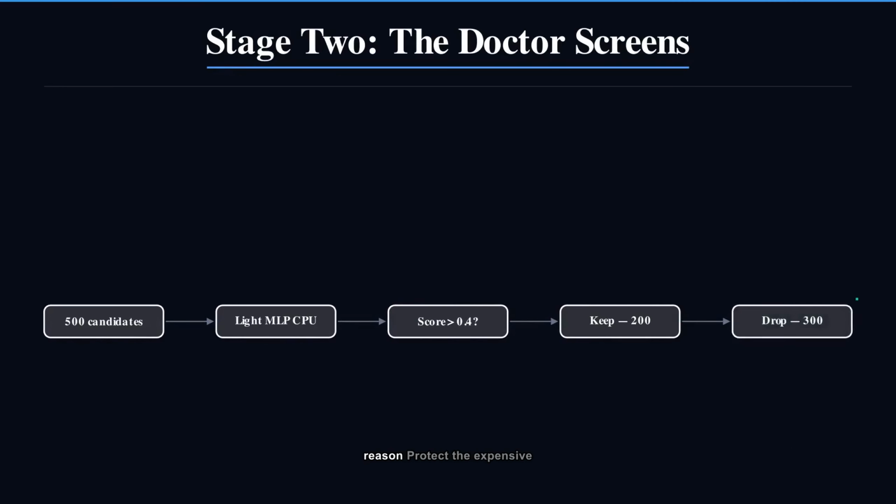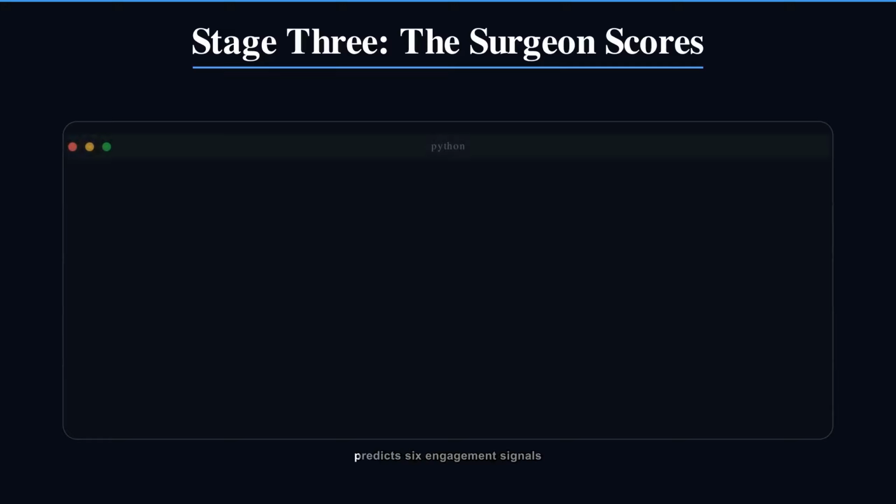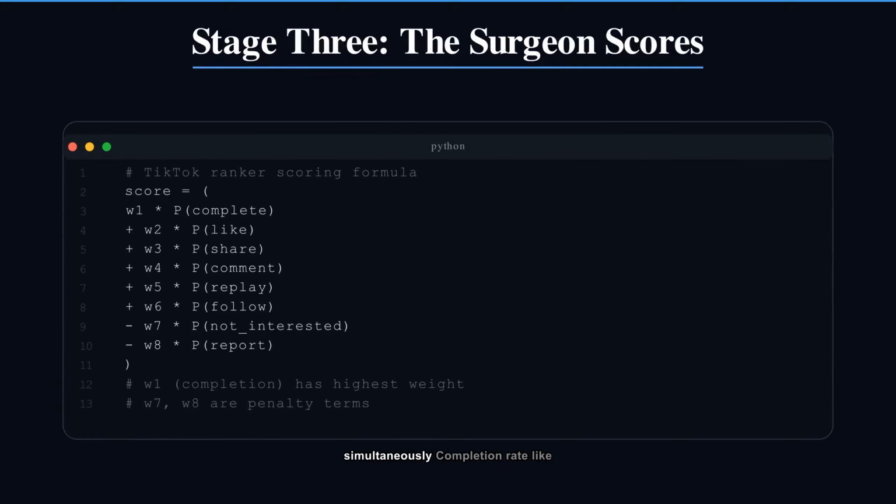This is where the expensive surgery happens. The full deep learning ranker runs on GPU. It takes 200 candidates and predicts 6 engagement signals simultaneously. Completion rate, like probability, share probability, comment probability, replay probability, and follow probability. It also predicts 2 negative signals, not interested clicks and reports. Every signal has a weight. The final score is a weighted sum. This is called multitask learning.